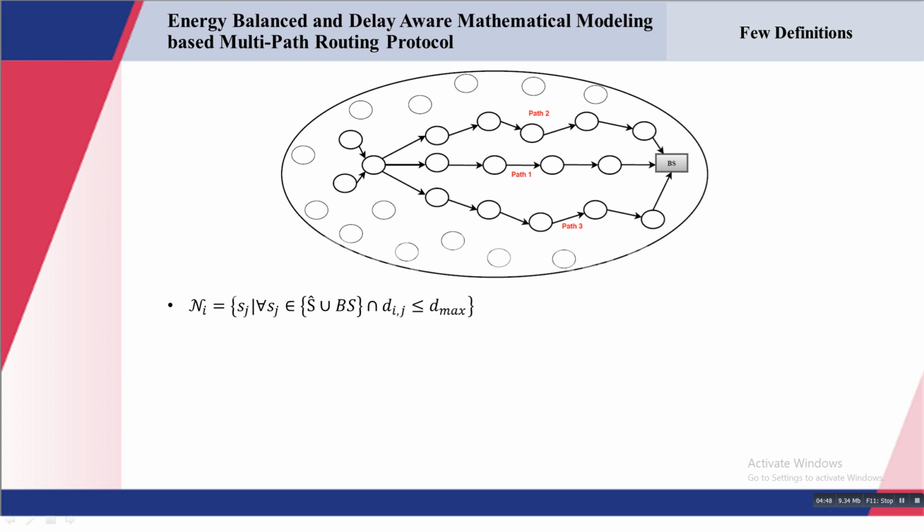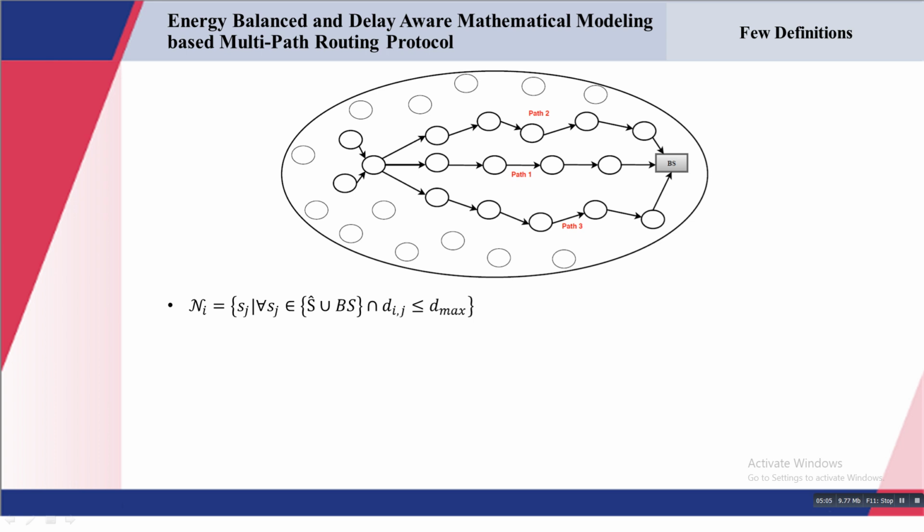The second condition is that the distance between the ith and the jth node should be less than or equal to the maximum distance between any two nodes in the network. Fine, so that's how this neighbor list is defined.